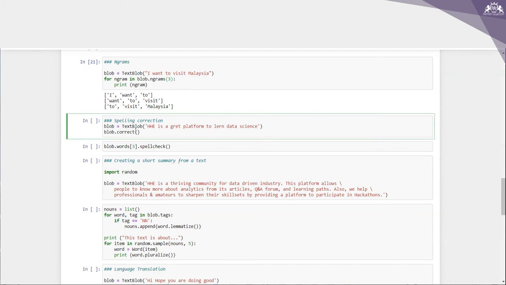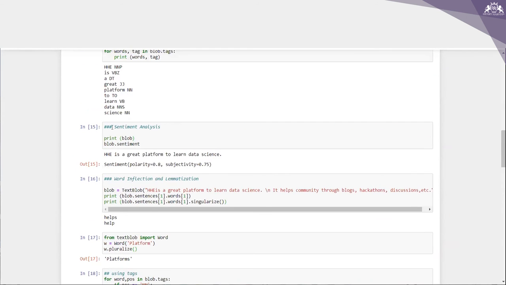So next, I have to explain sentiment analysis once again. Sentiment analysis is basically the process of determining the attitude or the emotion of the writer, whether it is positive, negative or neutral. Here you can see polarity as well as subjectivity. Polarity is a float which lies in the range of -1 to 1, where 1 means a positive statement and -1 means a negative statement.